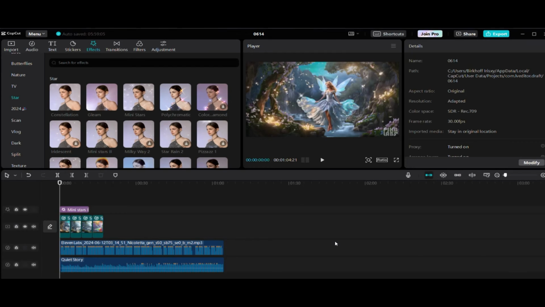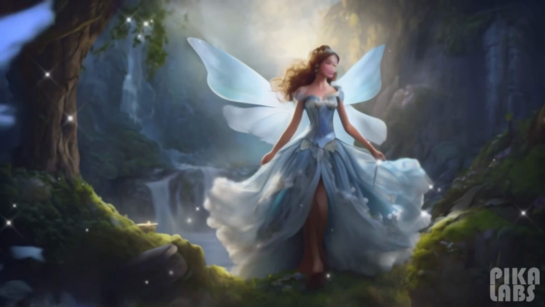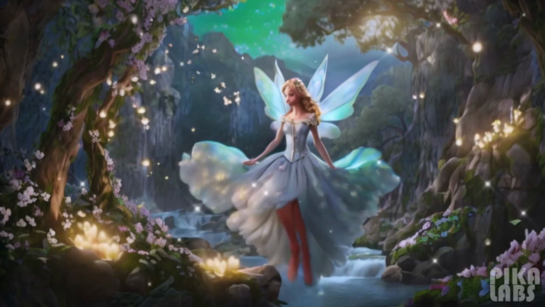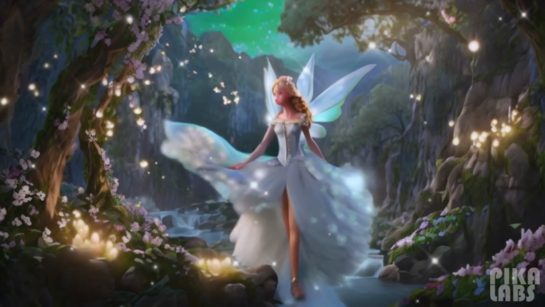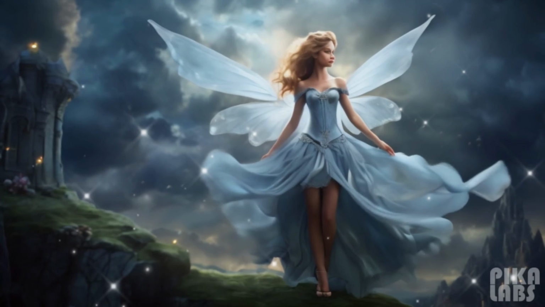Let's open the video. In a hidden glen, far beyond the reach of mortal eyes, lived a fairy named Lyria. She possessed wings of pure silver, shimmering like moonlight. Lyria loved the feeling of the wind beneath her wings, sensing that today was an adventure waiting to happen.